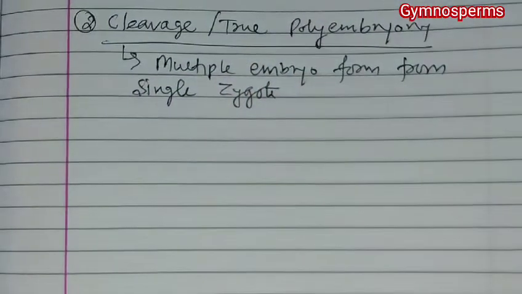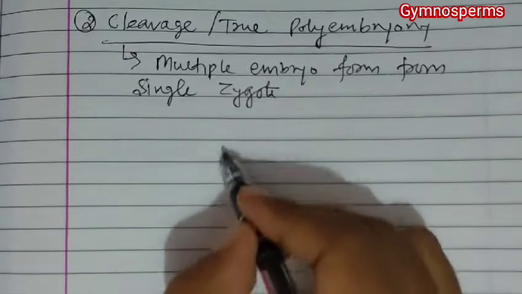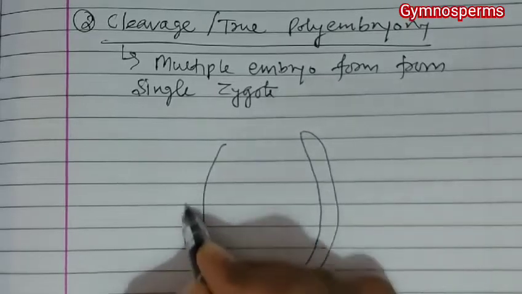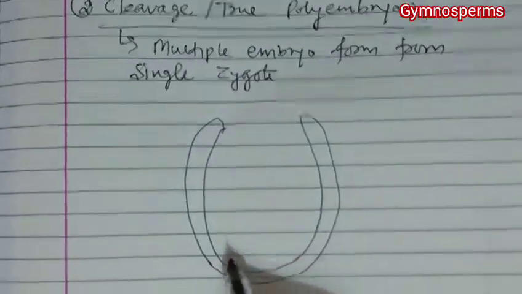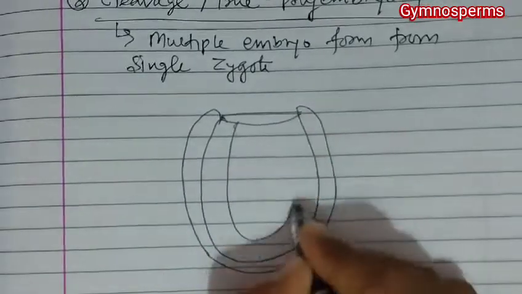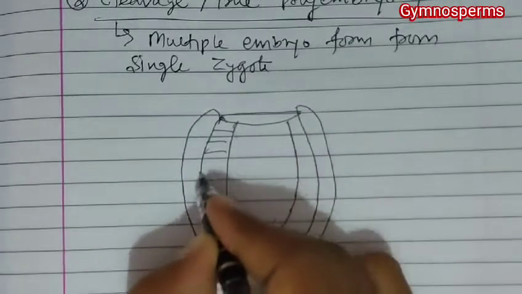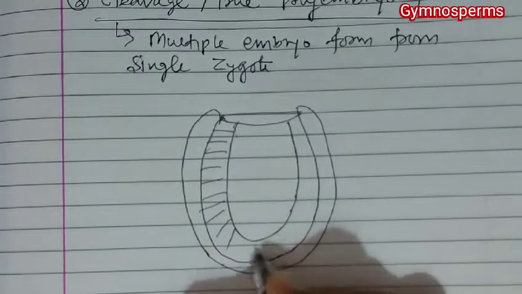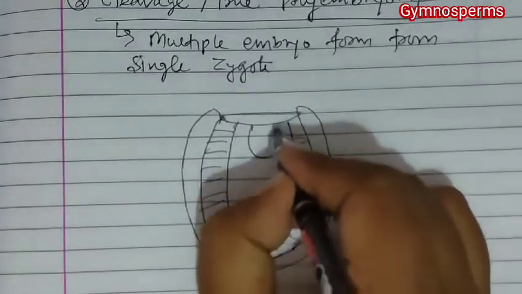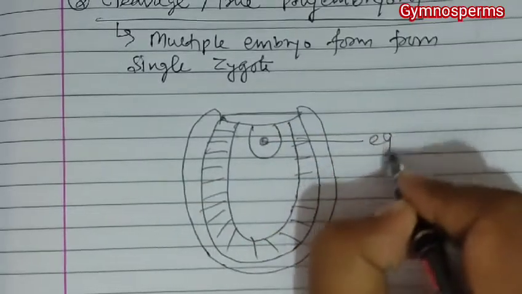Suppose this is an ovule, and in that ovule there is a pollen chamber, a nucellus, a single archegonium, and a single egg cell.